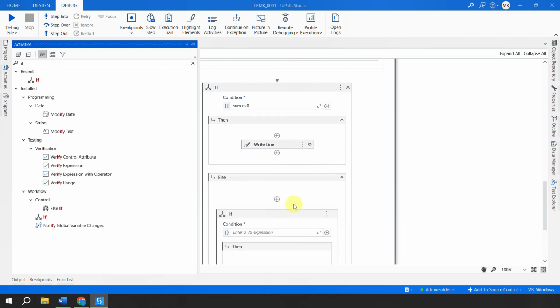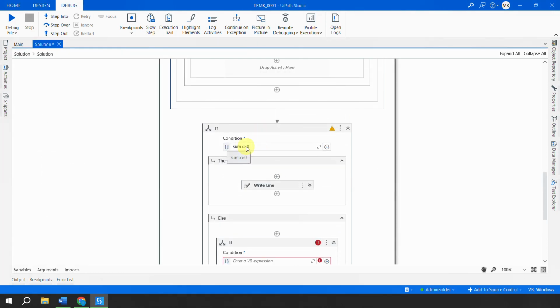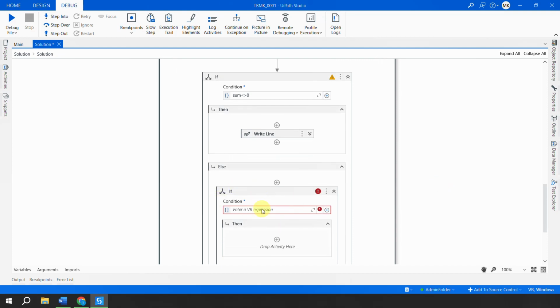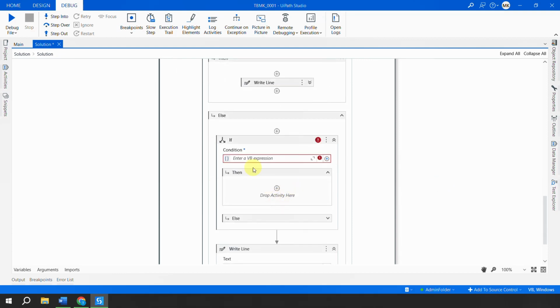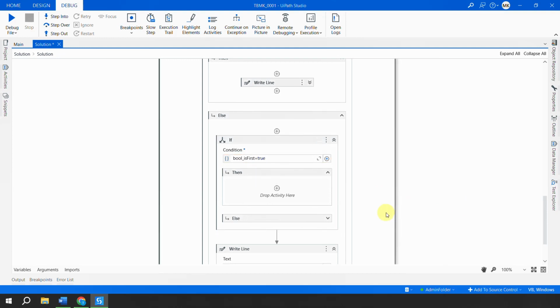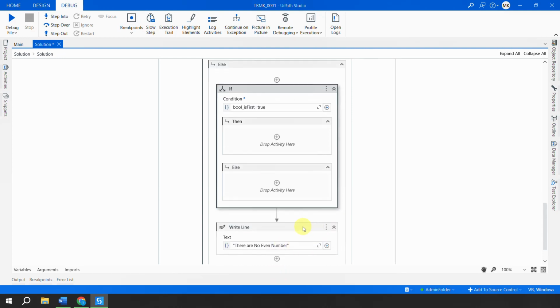And here I am going to check if the number is not equal to 0, and in the else I am checking if the number is 0, that's fine. You also check what is the flag. If that flag is true, that means you have got the actual sum, and if that flag is false, that means there is no even number in the array.